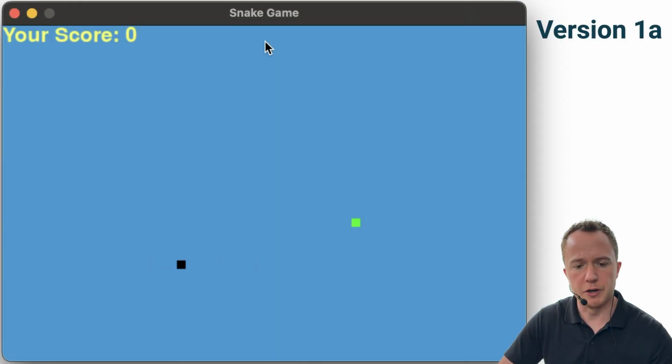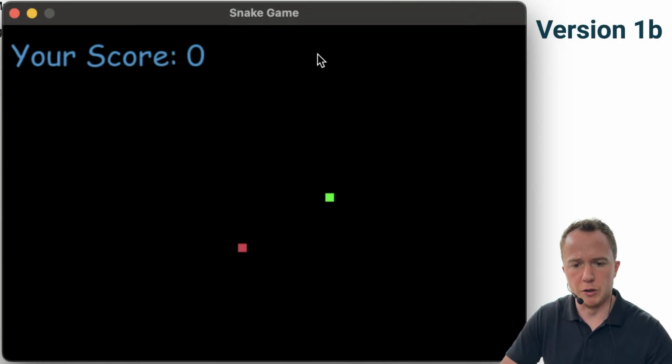Here 180-degree direction changes are possible, which shouldn't be, which means we can probably collide with ourselves once we're long enough. Let's try the other version. This one already looks a bit different, but also here 180-degree direction changes are possible. And we collide with ourselves. Neither one of them is working.